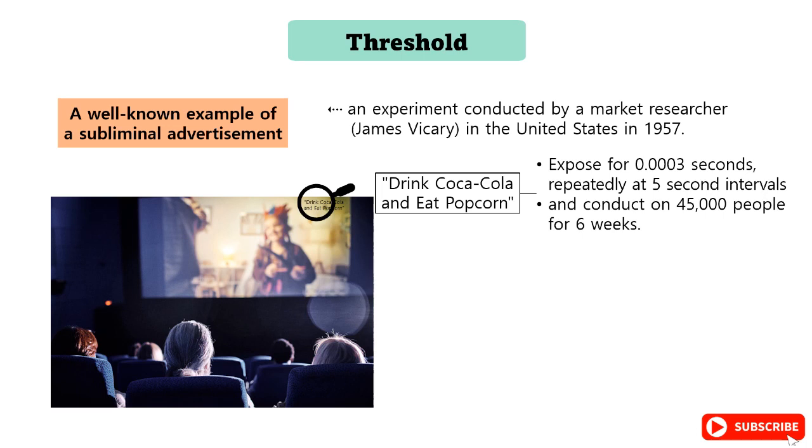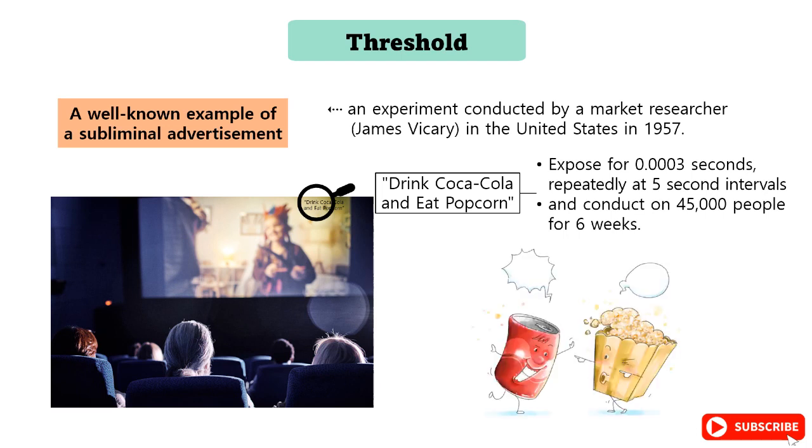As a result of the experiment conducted on 45,000 people for 6 weeks, the sales of popcorn increased by 58%, and the sales of Coca-Cola increased by 18% after the movie ended. It is a representative experiment that shows subconscious perception, even though it is not consciously perceived. There may be many subliminal advertisements applied around us.